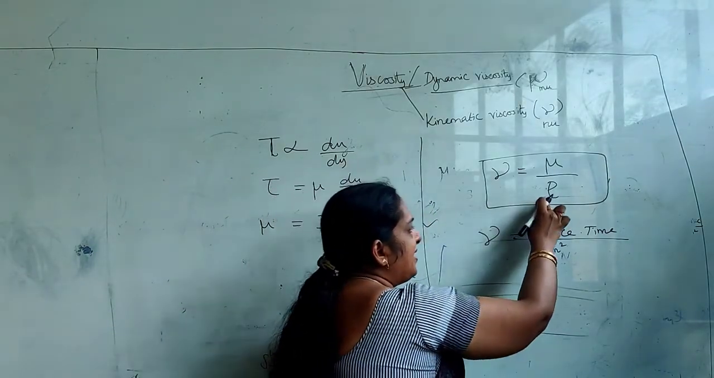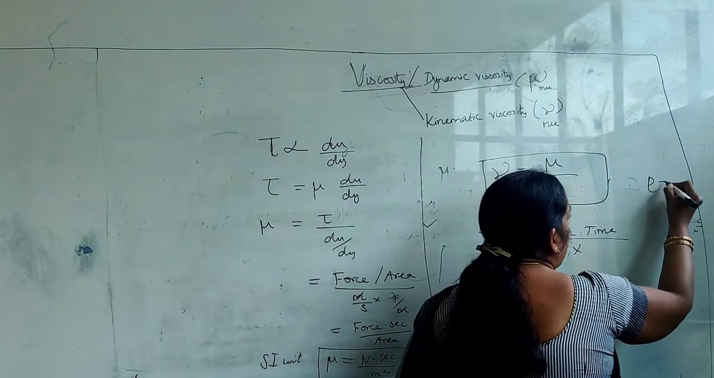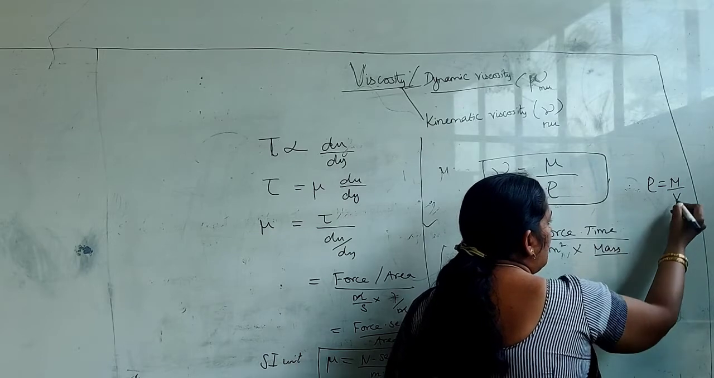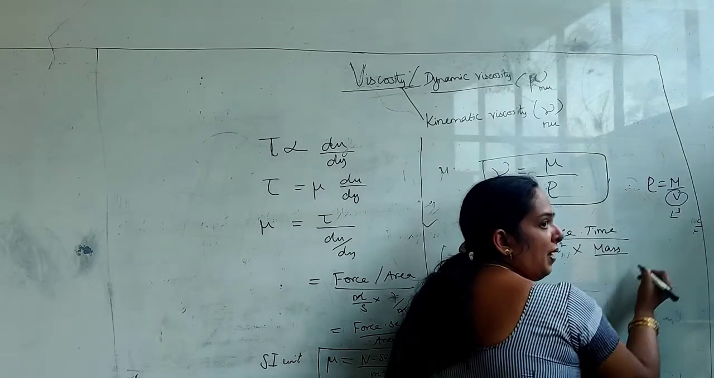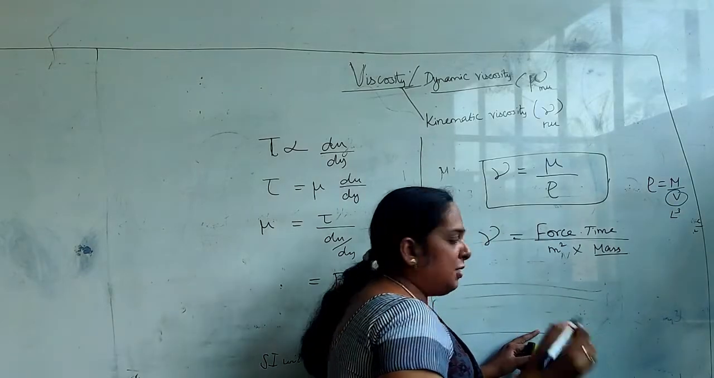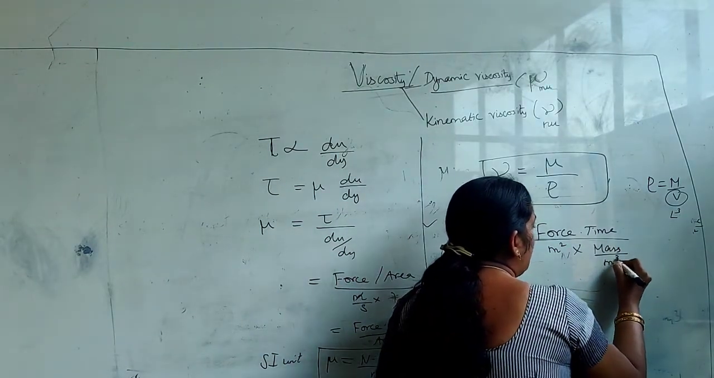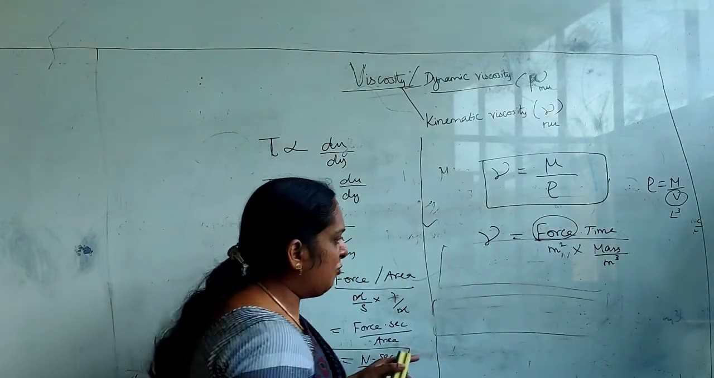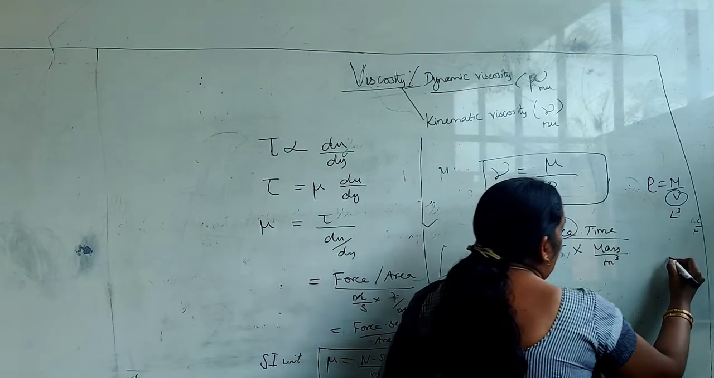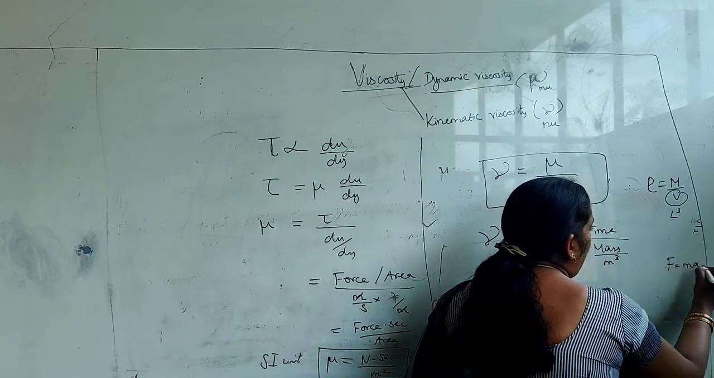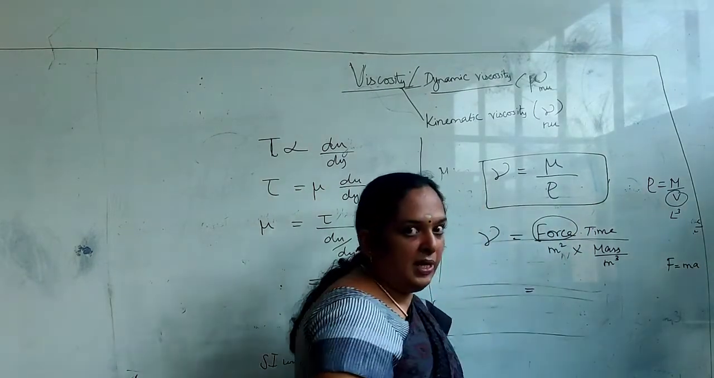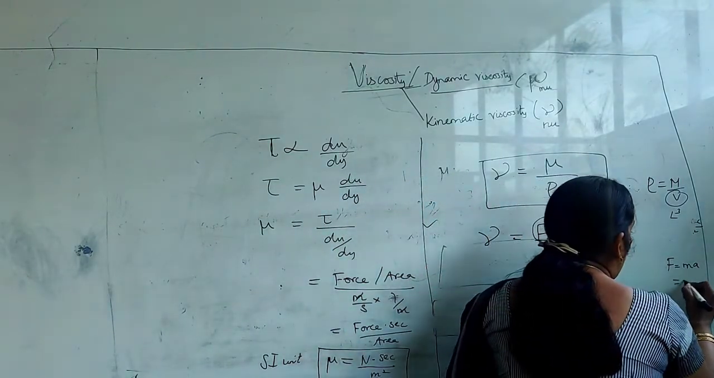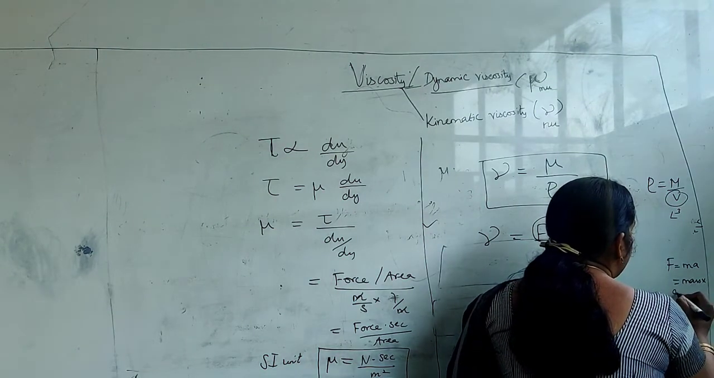And what is density? As I already said, density is equal to mass by volume. So here once again, mass over volume. What is volume? It is length cube: length into breadth into depth, so we convert it into length cube, meter cube. Now once again, instead of taking force directly, I am taking the relation force is equal to ma. You might have studied in your early classes that force is equal to mass into acceleration. Am I right?